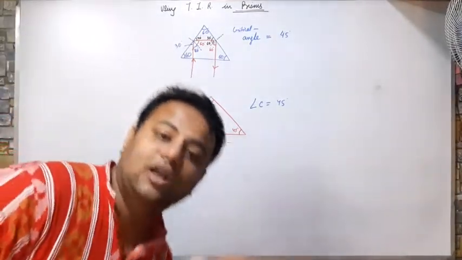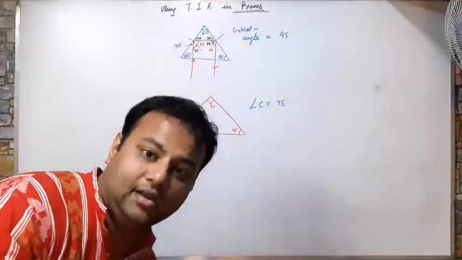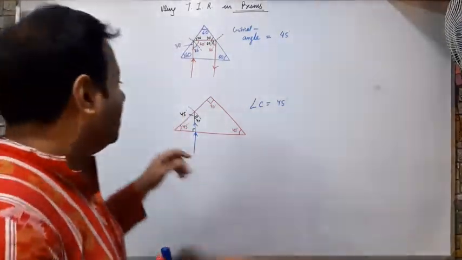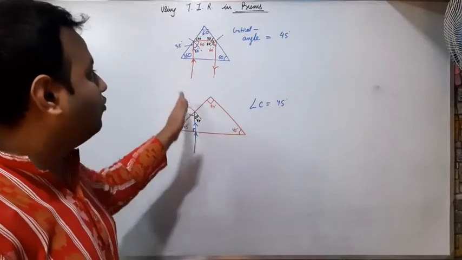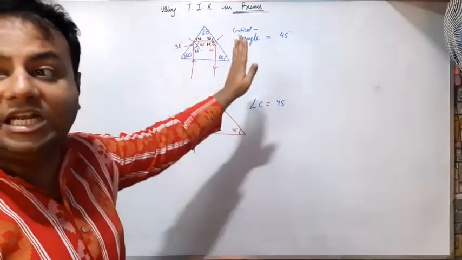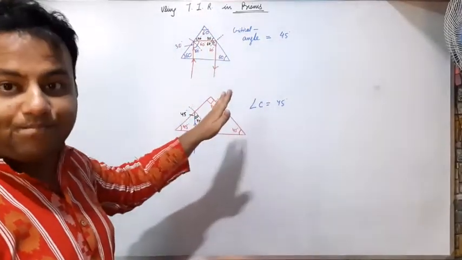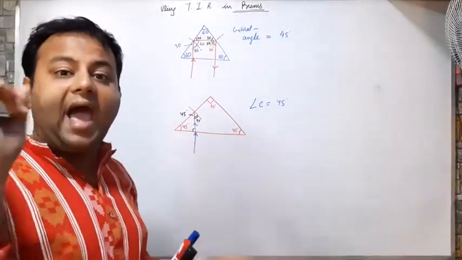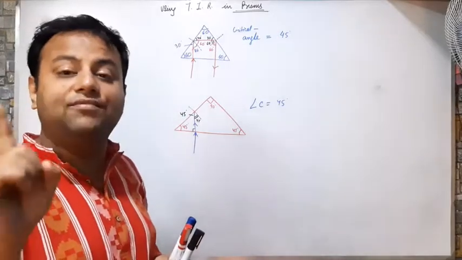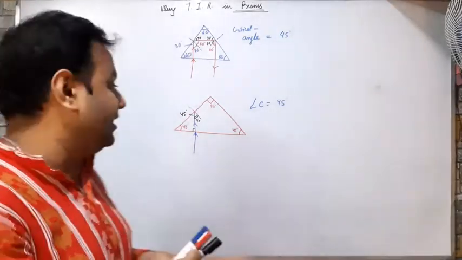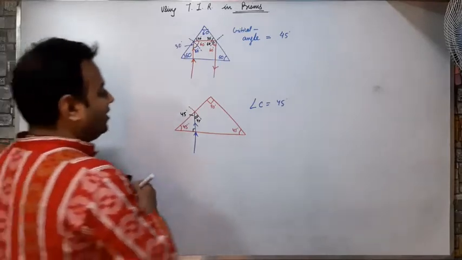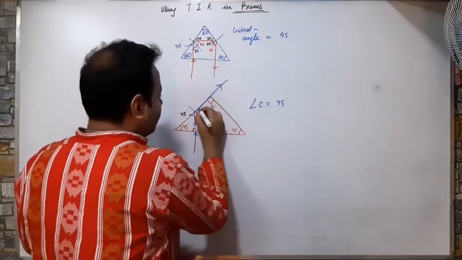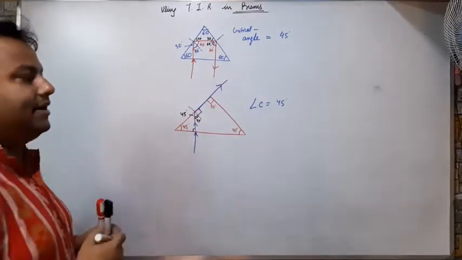When the angle of incidence is more than the critical angle, then a total internal reflection will take place. But if both are the same, then what will happen? Then the angle of refraction will be 90 degrees. So my ray will travel like this, as my angle of refraction is 90.